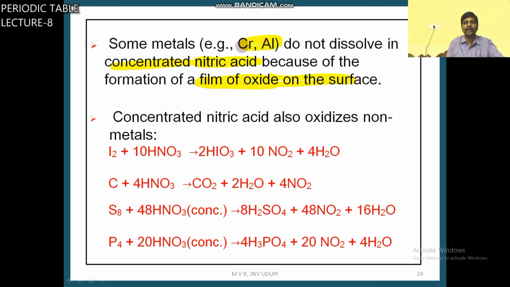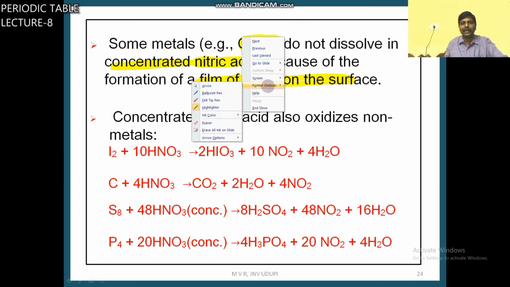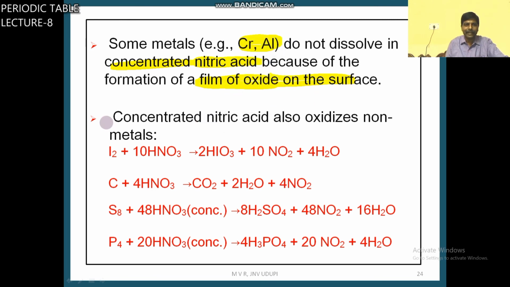You know from lower classes also, aluminium forms a protective layer, so aluminium cannot react with concentrated HNO3. That's why concentrated HNO3 can be transported or stored in aluminium containers.